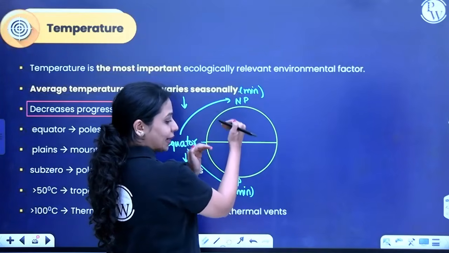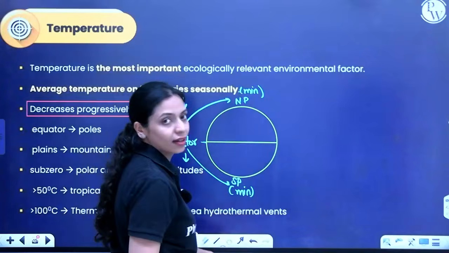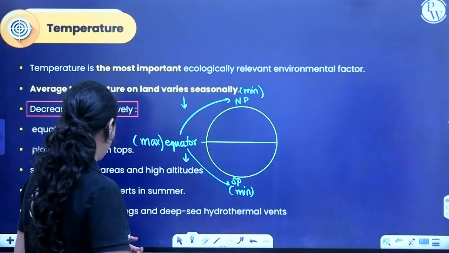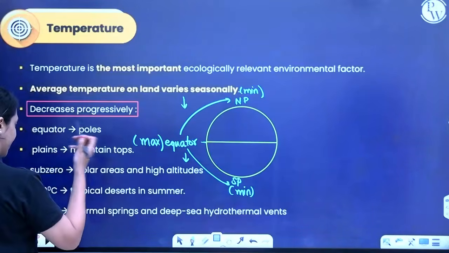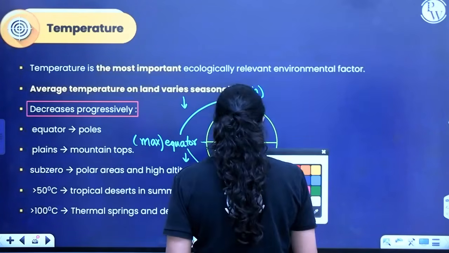As you're moving slightly away from the equator, there will be a constant decrease in the mean temperature as well. Also, you can see a decrease in temperature when you consider mountains. Like let's say this is an area where there is a mountain.